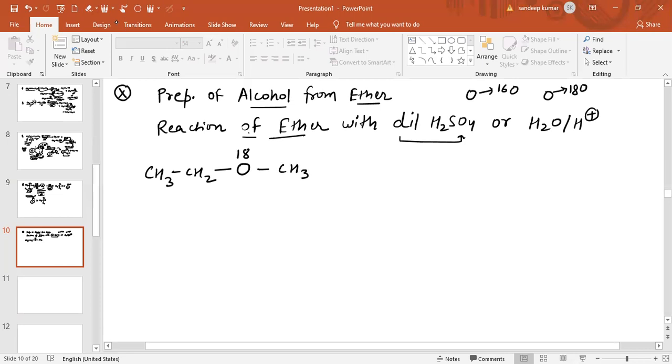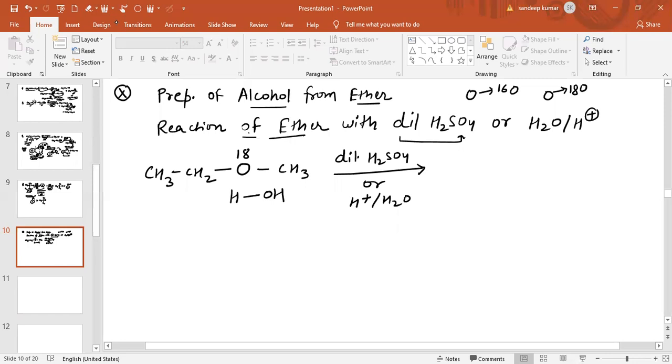Now see what happens. If you are using a reagent like dilute H2SO4, or you are using H plus in presence of H2O, again you can easily see in this case there are basically two parts, one is the H part and one is the OH part.